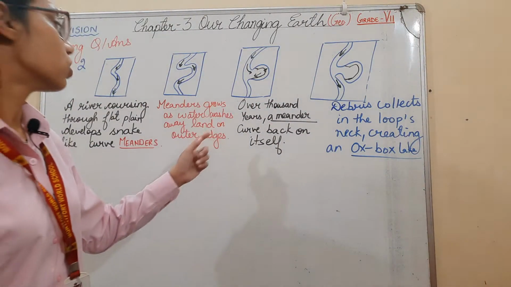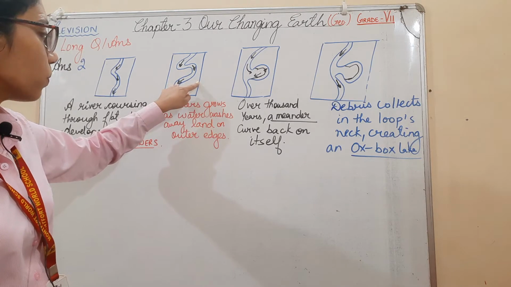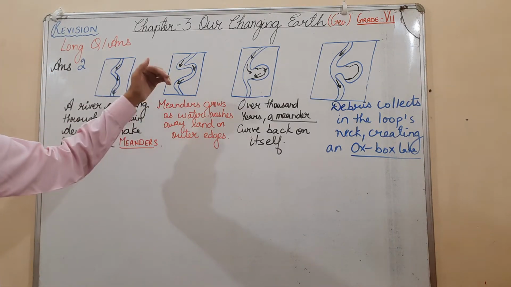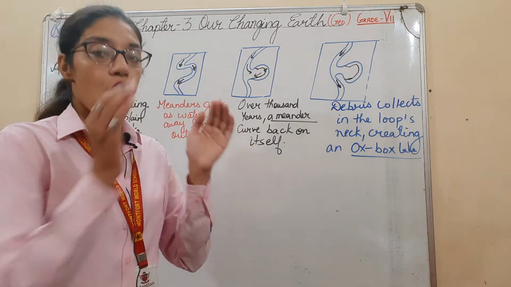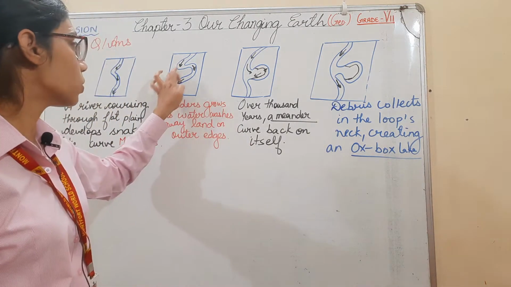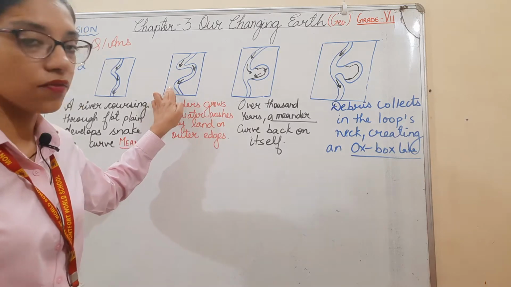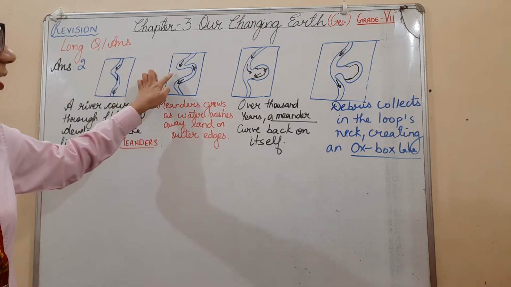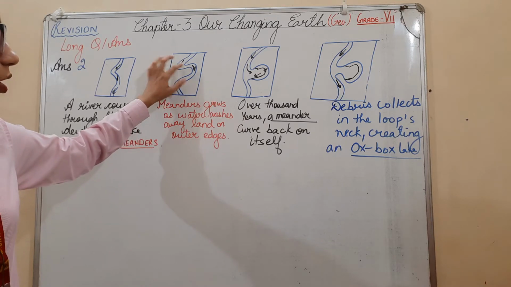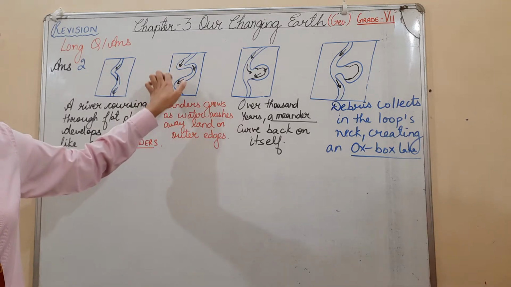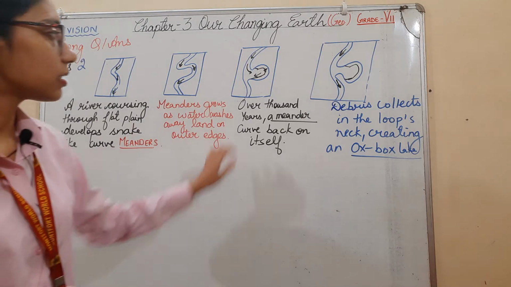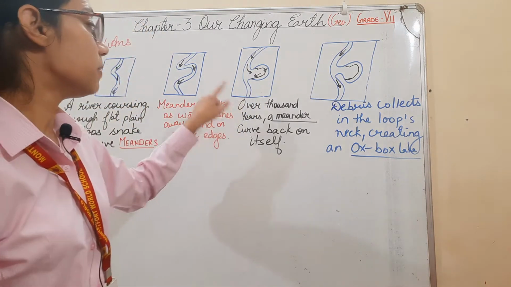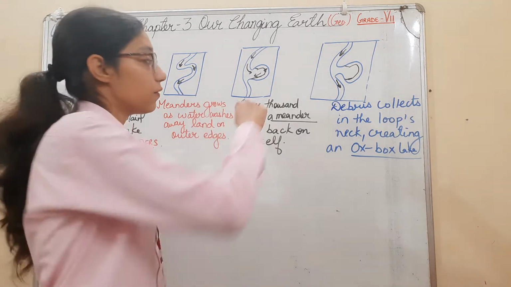In the next picture, these meanders grow and water washes away the land on the outer edges. You can see it was coming straight through, but here when the meander grows, the water washes away the land on the outer edges. Next, over thousands of years, these meanders curve back on themselves. You can see this curve.